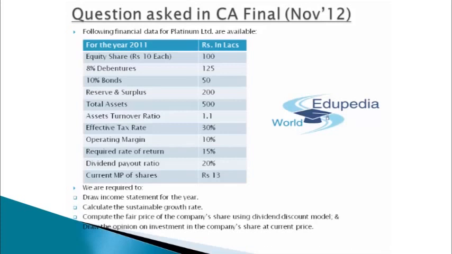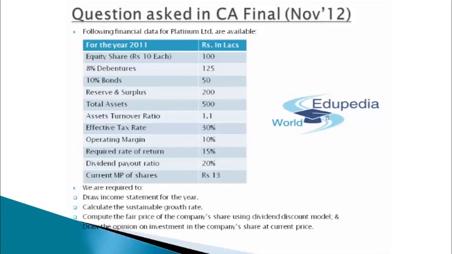In this particular question, guys, you can simply see that the asset turnover ratio is 1.1. We'll go step by step in order to make you understand it very clearly. Since the asset turnover ratio is 1.1, I can simply say that the turnover of this financial year will be 500 multiplied by 1.1, since asset turnover ratio means turnover divided by total assets. So the turnover for this year would be 550. Got that, guys? Perfect. That will be the first step in order to begin our question in a perfect manner.